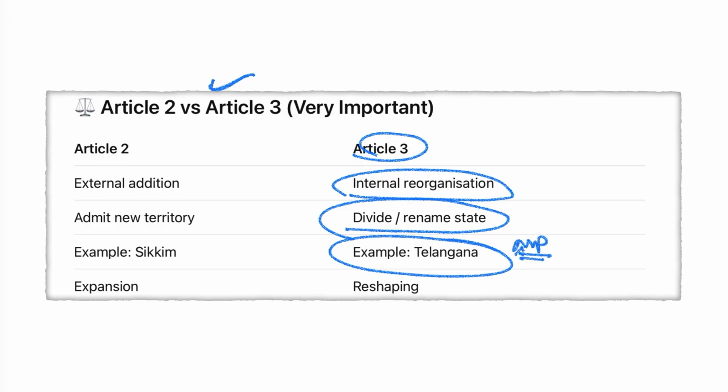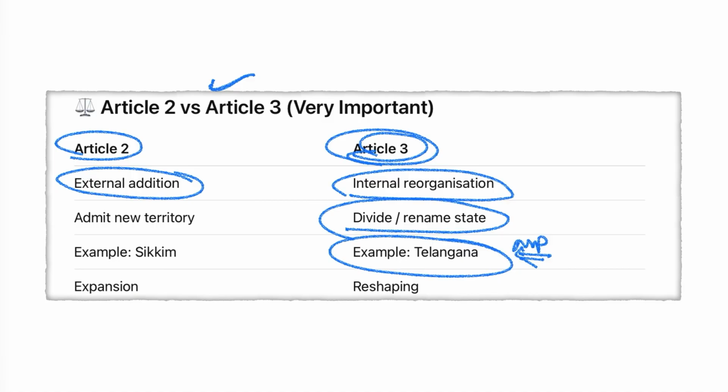Very important. So remember this line: Article 2 expands India from outside, external addition, while Article 3 reshapes India from inside, internal reorganization. Very important.